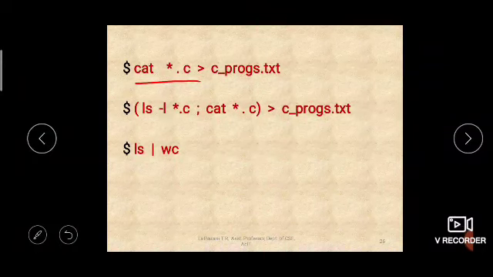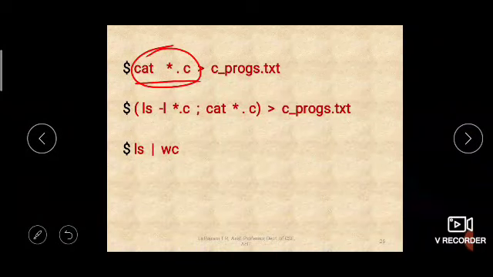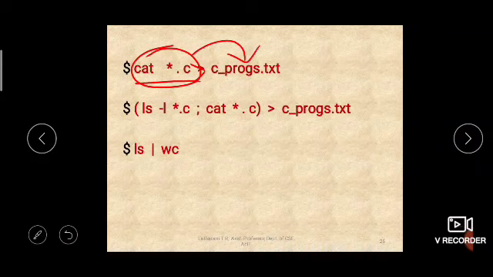Contents will be displayed, but it will not display on the screen. Rather it is redirected to a file called cprograms.txt. It is so wonderful, right? All C programs which you have executed will be stored in a single file.